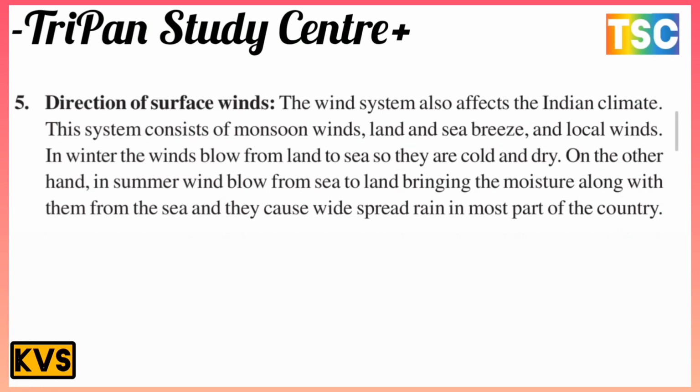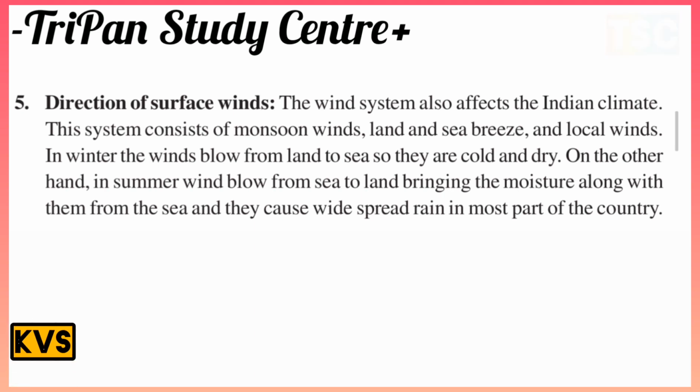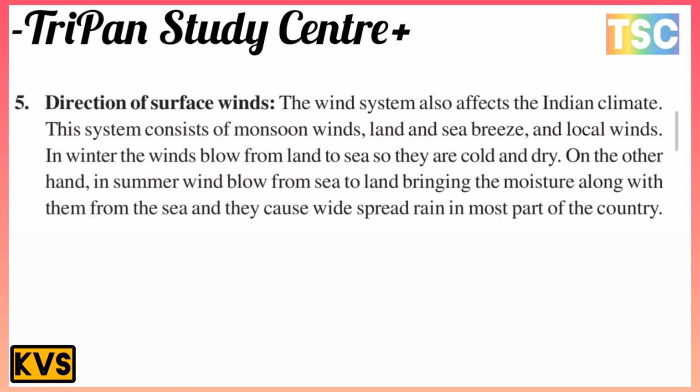The next one here is direction of surface winds. The wind system also affects the Indian climate. This system consists of the monsoon winds, land and sea breezes, and the local winds also. In winter, the winds blow from the land to the sea, so they are cold and dry. On the other hand, in summer, winds blow from the sea to the land bearing moisture along with them from the sea, and they cause widespread rain over most parts of the country.